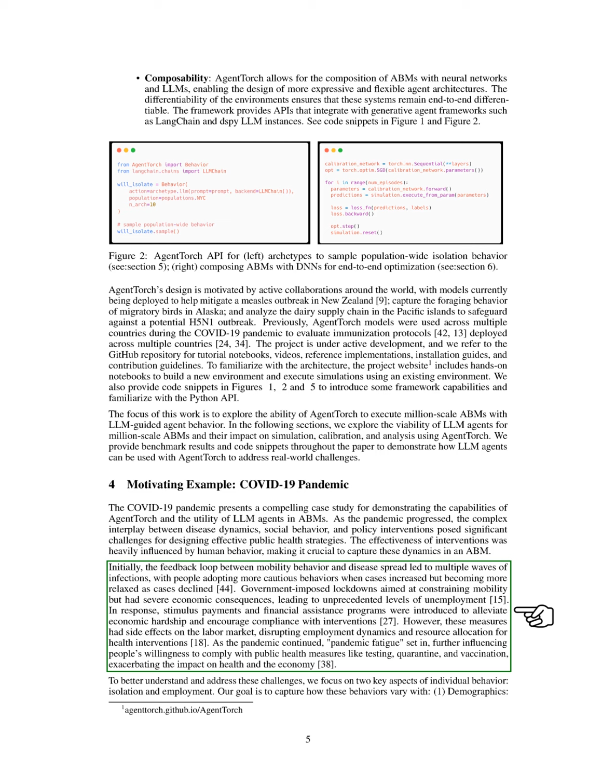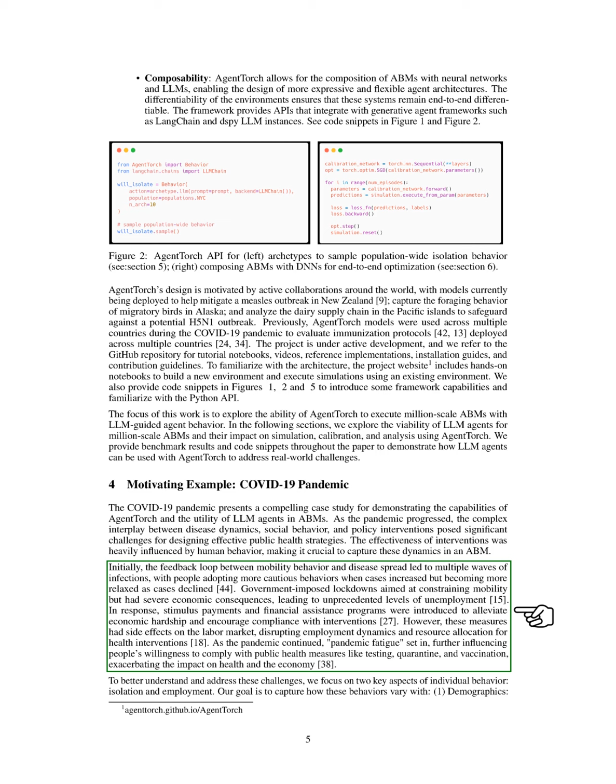To address this, governments introduced stimulus payments and financial aid to ease economic strain and promote adherence to health measures. However, these interventions also disrupted the job market and resource distribution for health initiatives. As the pandemic wore on, pandemic fatigue emerged, affecting people's willingness to follow health guidelines, which further impacted both health and the economy.